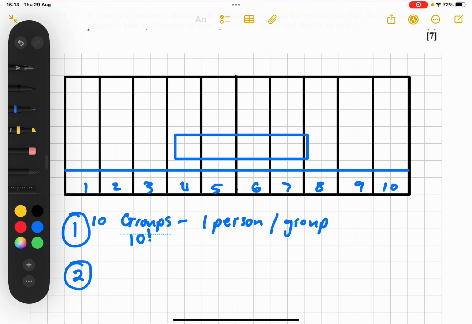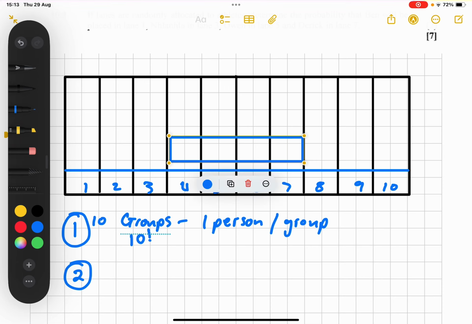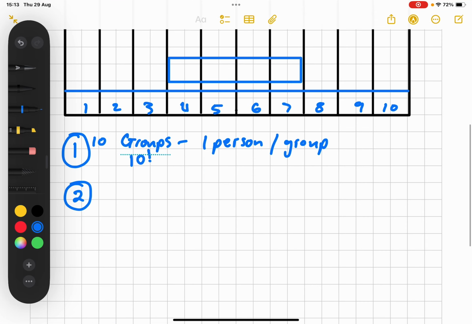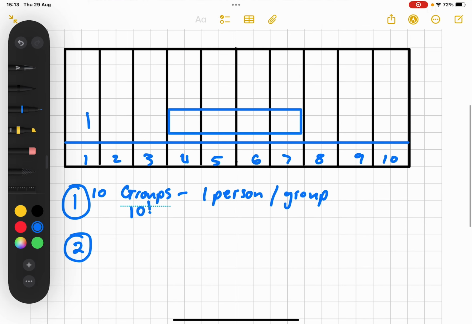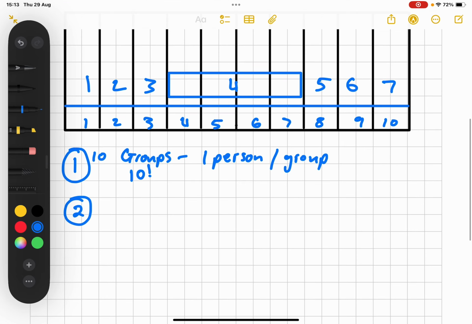So you can treat these 4 athletes as one group. That's actually what you should do. So you've now got 1, 2, 3, 4, 5, 6, 7, so you only have 7 groups now. So 7 groups is 7 factorial.